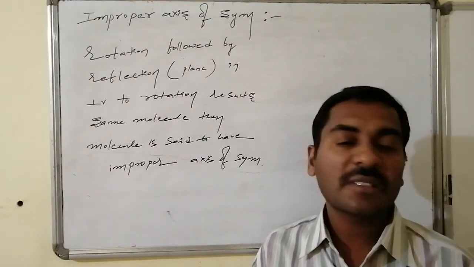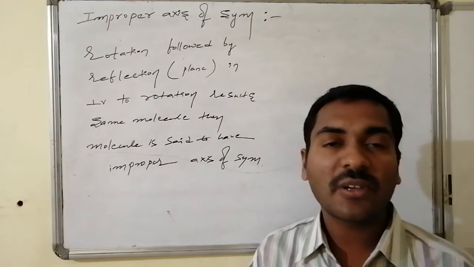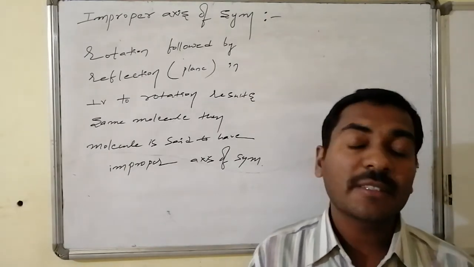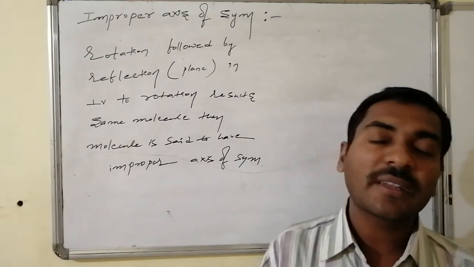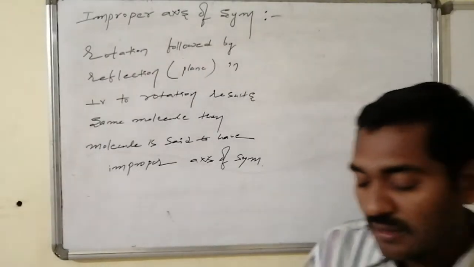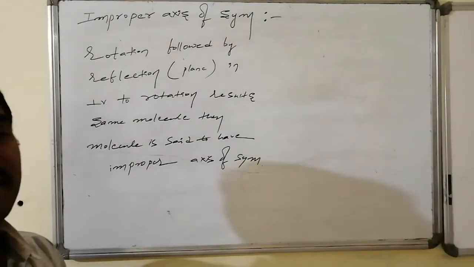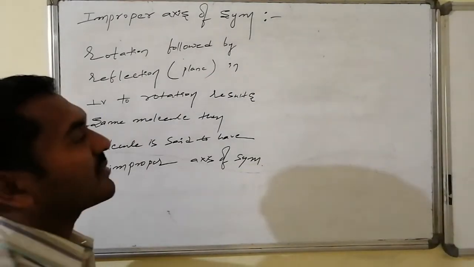This is also a symmetry element. If it is present, the molecule is said to have symmetry and becomes optically inactive, also known as an achiral molecule. This is a very rare case; we will find very few examples.